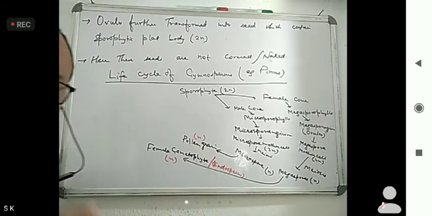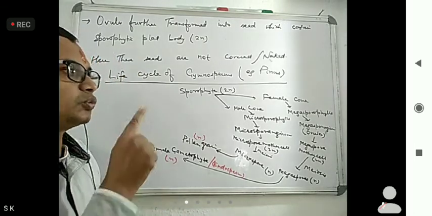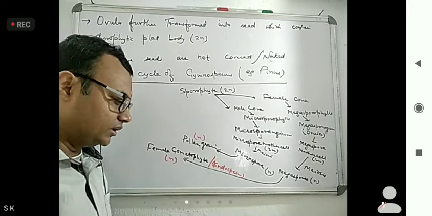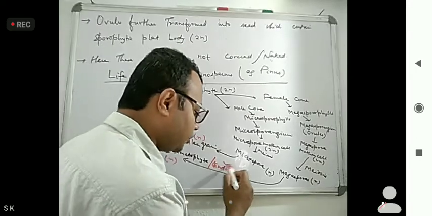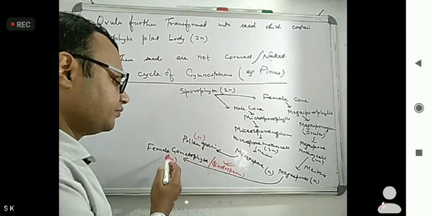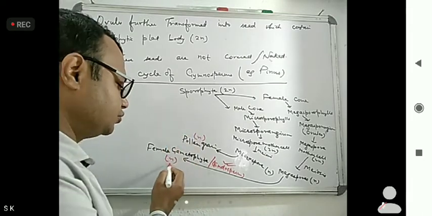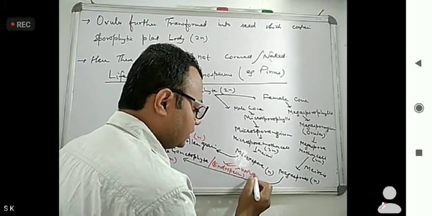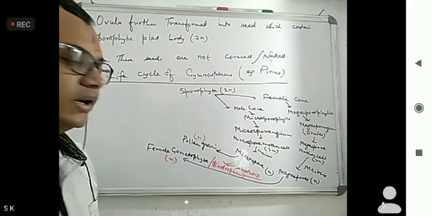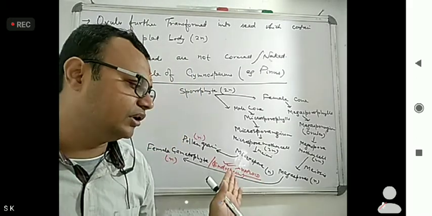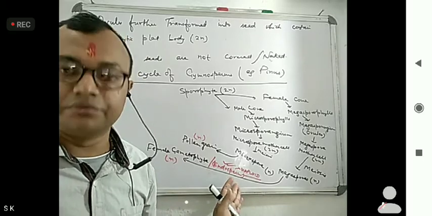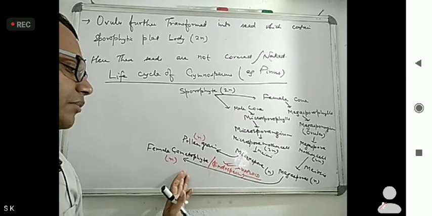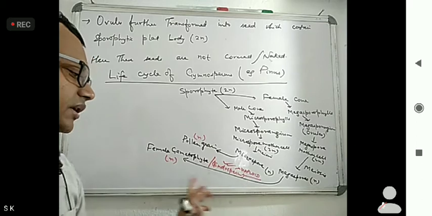Now, here a question is asked many times, I have seen: is the endosperm of gymnosperm haploid, diploid, or triploid? So here what is that? Very, very important. Endosperm or female gametophyte found in gymnosperms is what? N. N means haploid in nature. And we will go to angiosperm, where it will be triploid in nature. Why triploid, we will see later. So you have to understand that the gymnosperm female gametophyte or endosperm is haploid in nature, N.